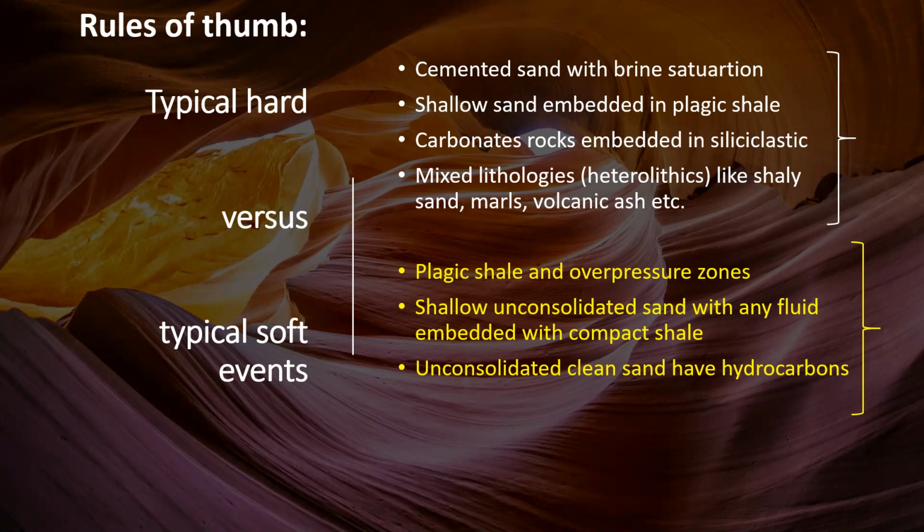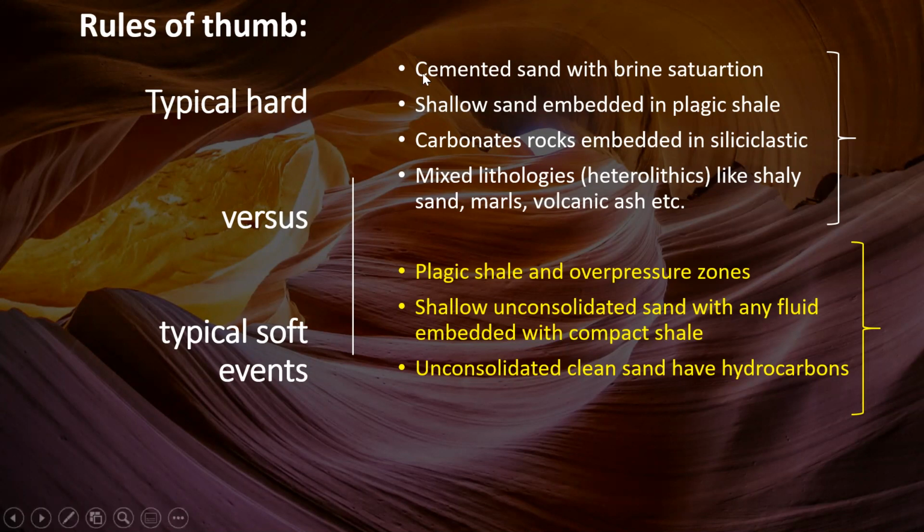Below is the list of rules of thumb on what type of reflector we can expect for different geological scenarios. It means if we have local geological knowledge, then we can assess which type of reflectors we can expect. So rules of thumb for typical hard versus typical soft events.